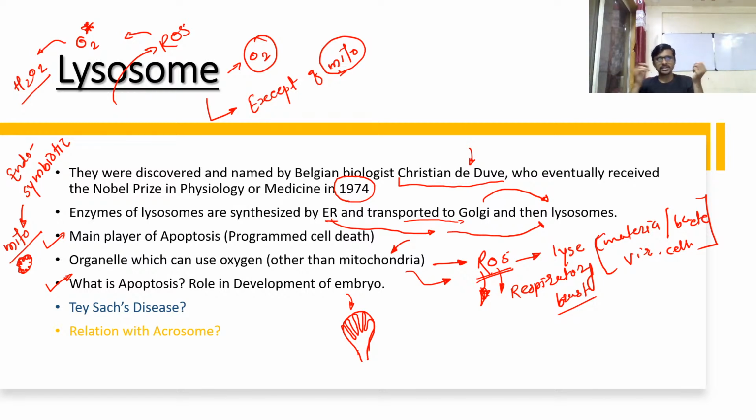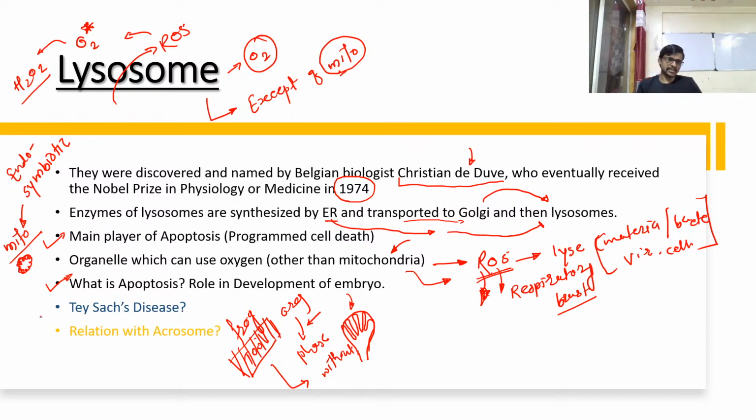Let's take another example. At the time when a particular organism wants to change its phase of life, that time also a lysosome plays an important role. For example, a frog has a tail in its early phase of development, but if you see a mature frog, it is without a tail. This tail is removed by the action of a lysosome. So this is how lysosome is involved in the development process also.